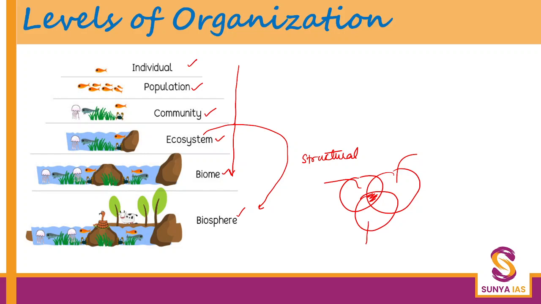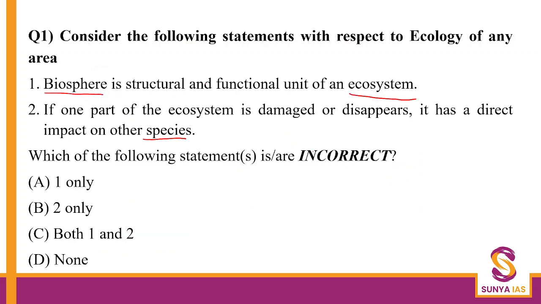So, ecosystem is the structural and the functional part. This is something which we already understood, right? So, statement 1 has been twisted. This should ideally be on this side. So, this statement is wrong. So it is asking us incorrect, so definitely one has to be in the answer. Then if one part of the ecosystem is damaged or disappears, it has a direct impact. So yes, we know that things are interconnected. So if one part is damaged, that is also going to have a direct impact on other species. So that is a correct statement, right? It is asking us which of the following is incorrect. Yes, so the answer is A, one only.